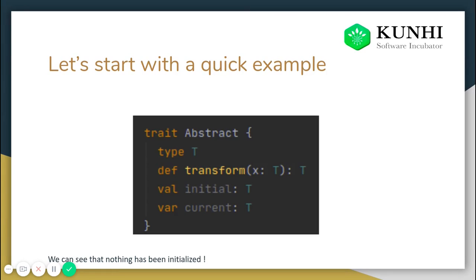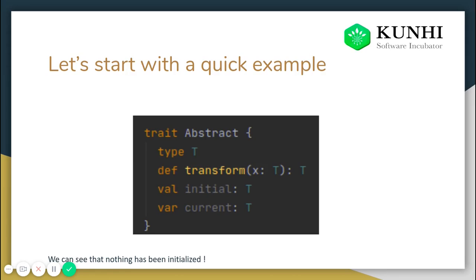So we already know what abstract means. When a trait or a class is called abstract, we don't define what goes on inside that function or that variable. Here you can see def transform, which is one function, then there is one val called initial, and one mutable variable, current. We've just declared them, we haven't defined them yet.